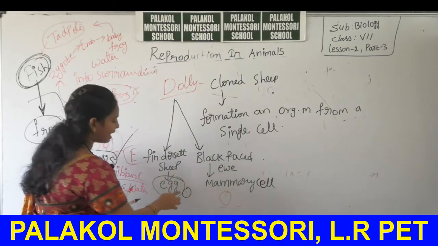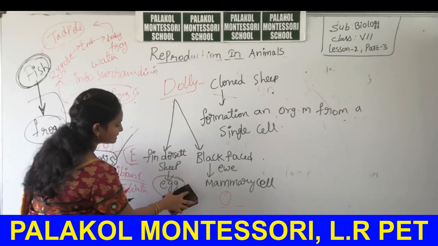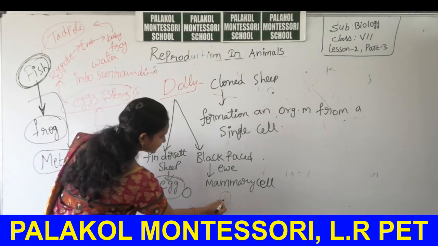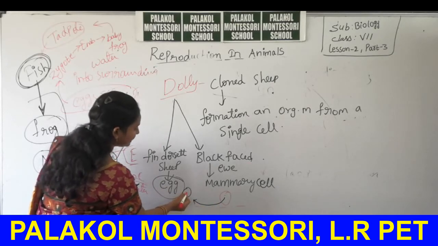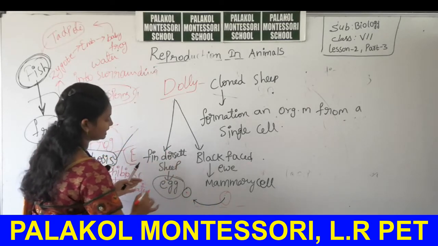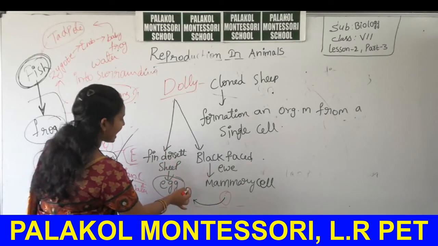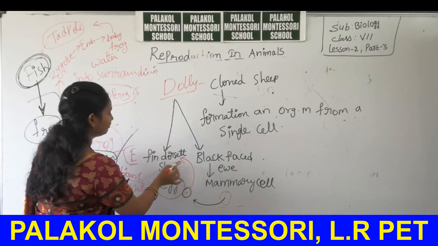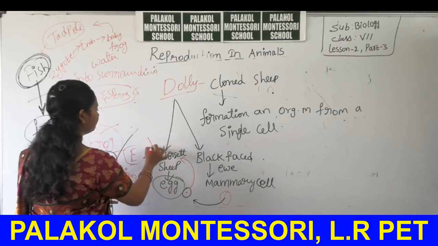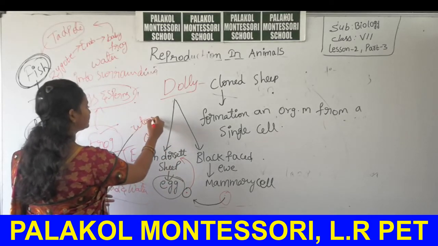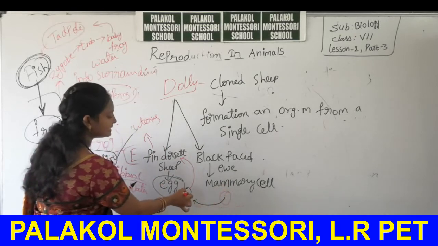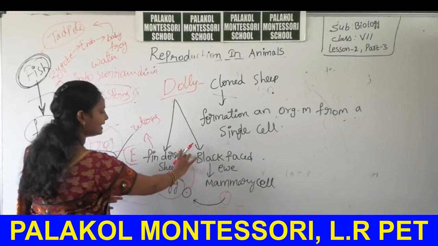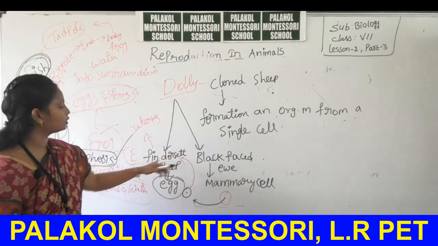But now we have to remove the nucleus of the egg cell and inject this mammary cell nucleus into the egg cell of the fin dorsate sheep. Then it is again transferred to the fin dorsate sheep uterus. That means nucleus is removed and another nucleus is injected. Then after it is again transplanted in the fin dorsate sheep.